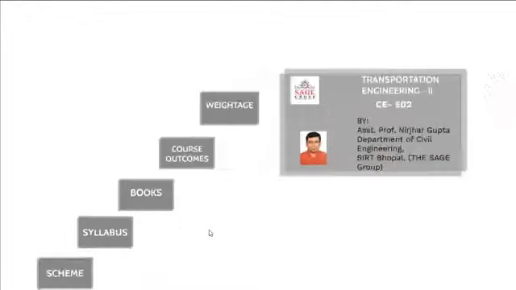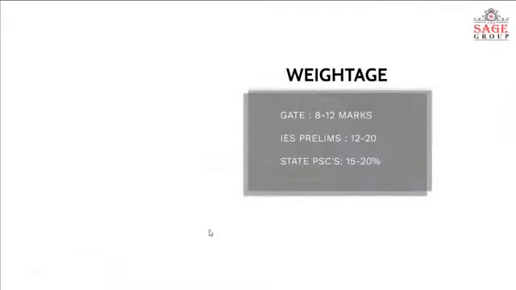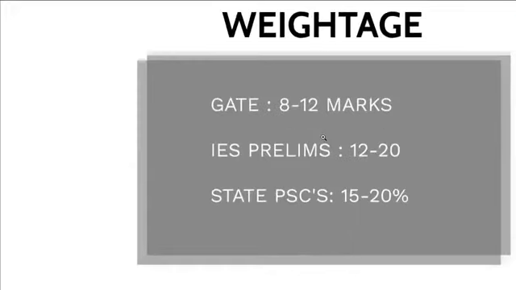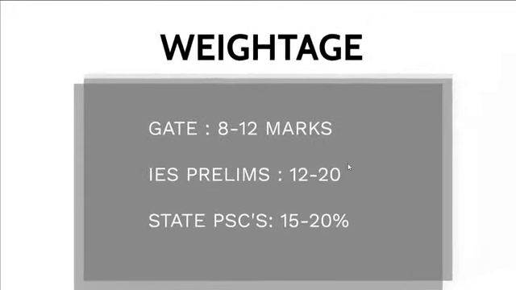Now, if you wonder why you should study this from a competitive point of view, this is the weightage of the subject: 70 marks in the RGPV theory paper for the semester, with a total weightage of 150 out of 750. It also holds a weightage of 8 to 12 marks in your GATE examination. In the Indian Engineering Services, that is IES prelims, it majorly carries 12 to 20 marks. And in different state PSCs, generally 15 to 20% of questions are asked from transportation engineering.